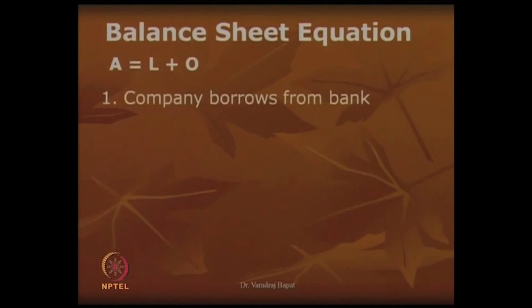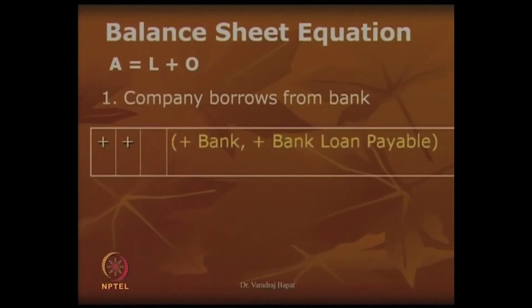Now, let us try to see some of the transactions in terms of balance sheet equation. Now, the first transaction which you can see is company borrows from bank. Now, if company borrows from bank, the bank balance will increase and bank loan payable will also increase.